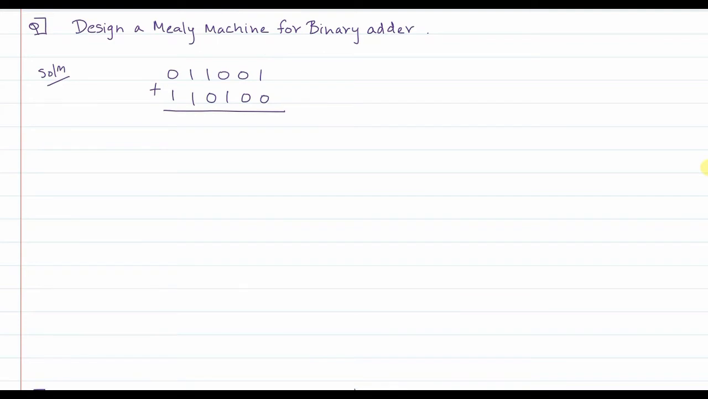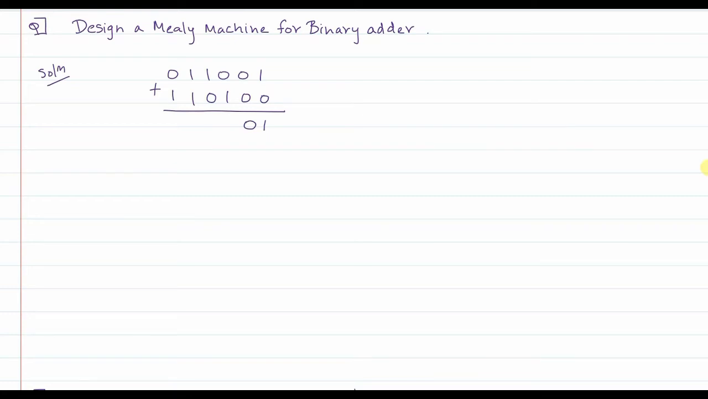So now when you are in no carry state, 1 plus 0 gives you 1, and from no carry state you remain in no carry state. There is no carry generated. So again, when you are in no carry state, when the first input is 0 and the second input is 0, the output will be 0 and still you are in no carry state, correct?